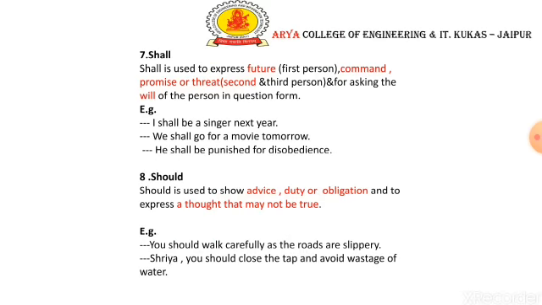Shall is used to express future. For the first person, shall is used. Command, promise or threat, means dhamki, for the second and third person. And for asking the will of the person in question form, shall is used. And we can use it for suggestion also for the first person. So, I shall be a singer next year. So he's telling about his future in this sentence. We shall go for a movie tomorrow. In this he is promising. And he shall be punished for disobedience. So it's like a threat he's giving.